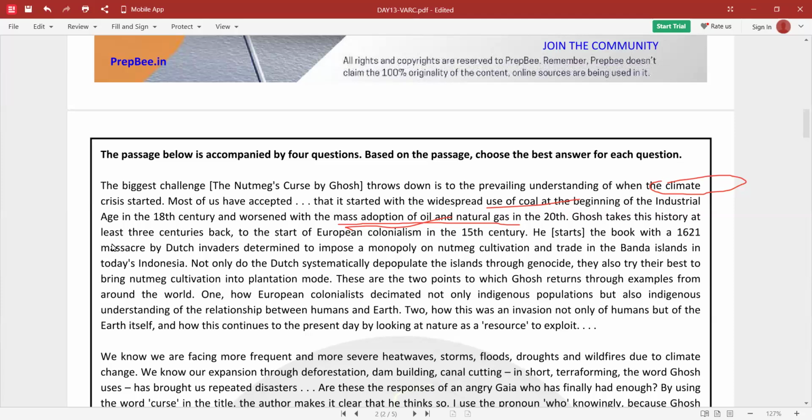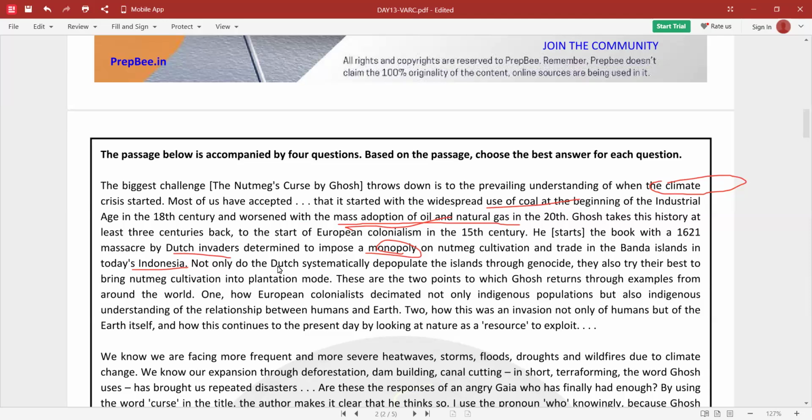He starts the book with the 1621 massacre by Dutch invaders determined to impose a monopoly on nutmeg cultivation and trade in the Banda Islands in today's Indonesia. So he starts the book with the 1621 massacre by these Dutch invaders who were determined to impose a monopoly on this trade in Indonesia.